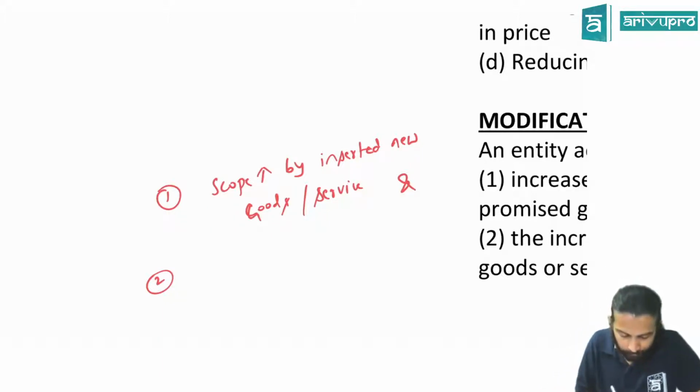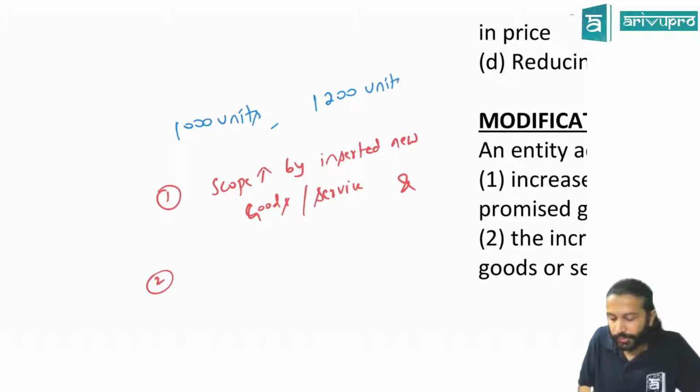You tell me. Earlier, the contract was to supply 1000 units. Now, the contract has been modified saying you have to supply me 1200 units. Will I supply it at the same price? You tell me, sir. No, obviously not. Obviously, contract price, what will happen due to this change? What will happen to contract price? Increase.